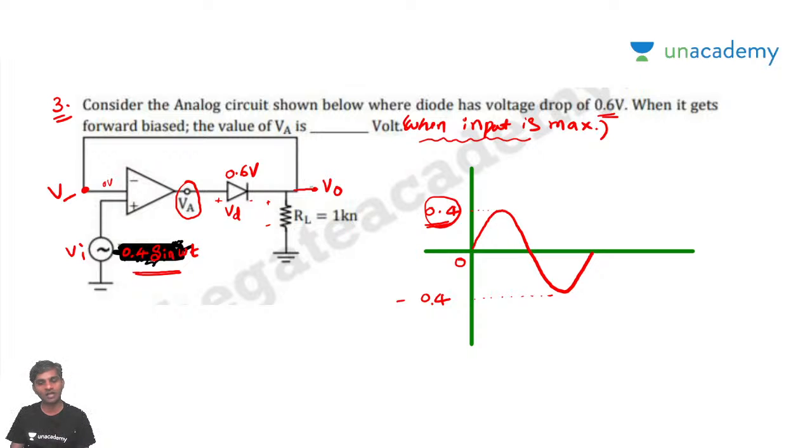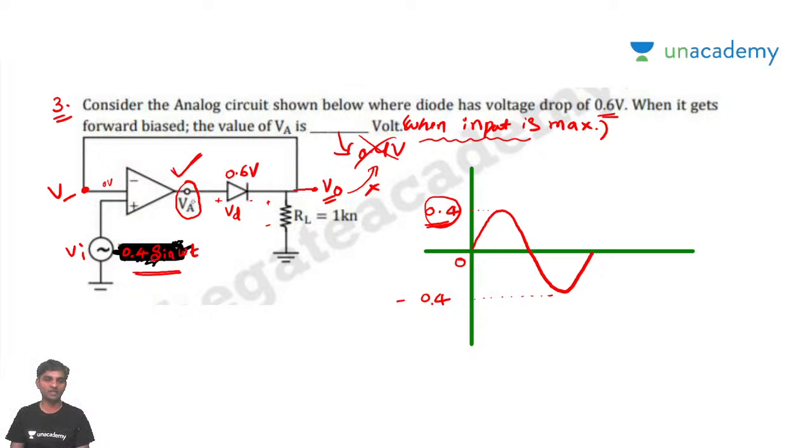And then the question number three answer was what is the value of the... So remember, he did not ask the value of the V output. Generally, what happens is students will think that V output is the answer, so they generally write 0.4 volts, which will give you 0 marks. Remember, he did not ask the value of the V0. He asked the value of VA.